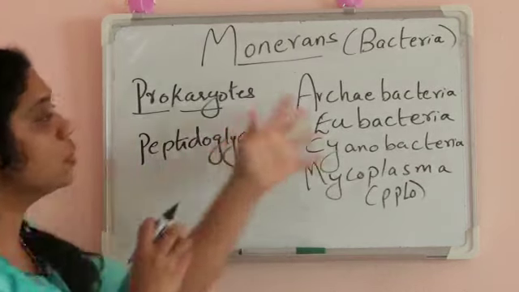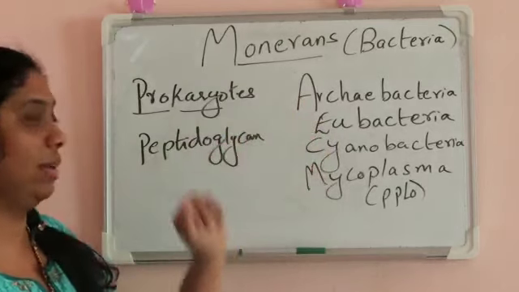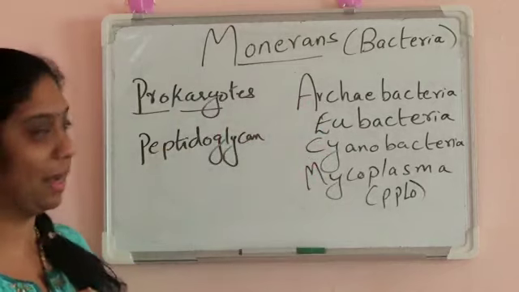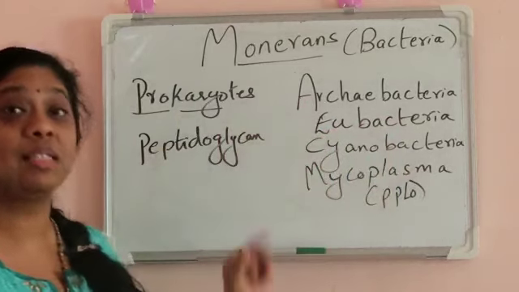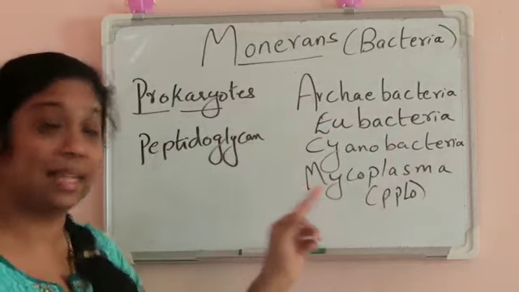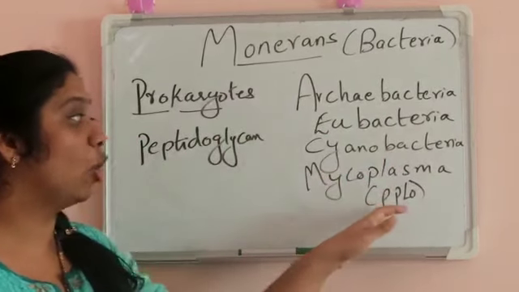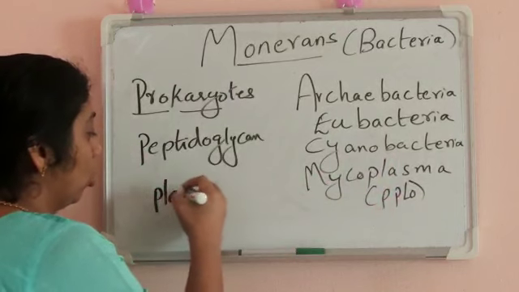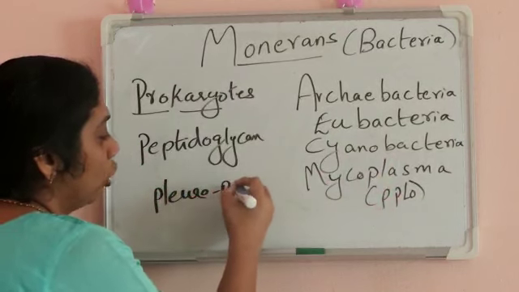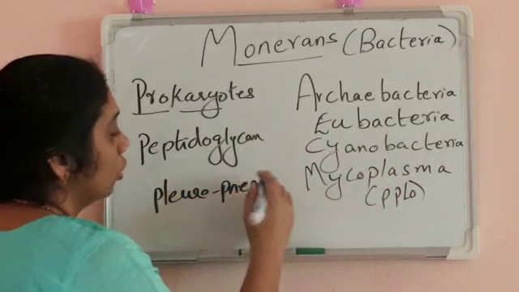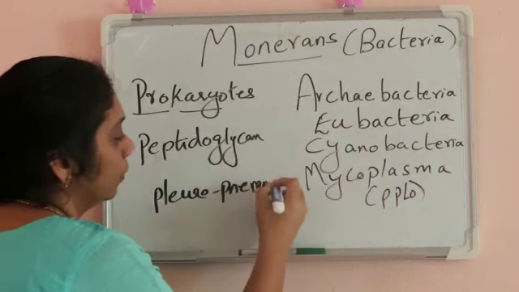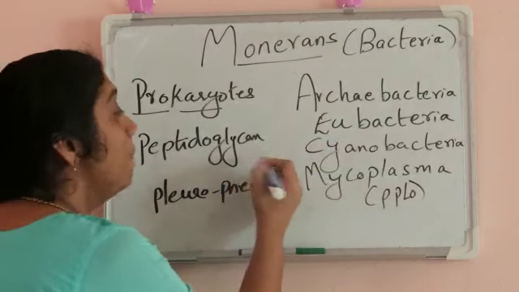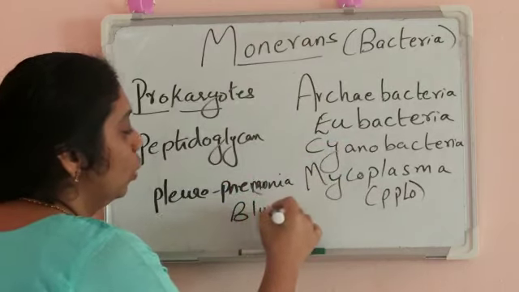Okay, so different types of bacteria are there. Archaebacteria, these are the ancient bacteria. Eubacteria, this is the modern bacteria. Cyanobacteria is also called blue-green algae. And Mycoplasma, otherwise known as PPLO. PPLO is Pleuropneumonia-like organisms.